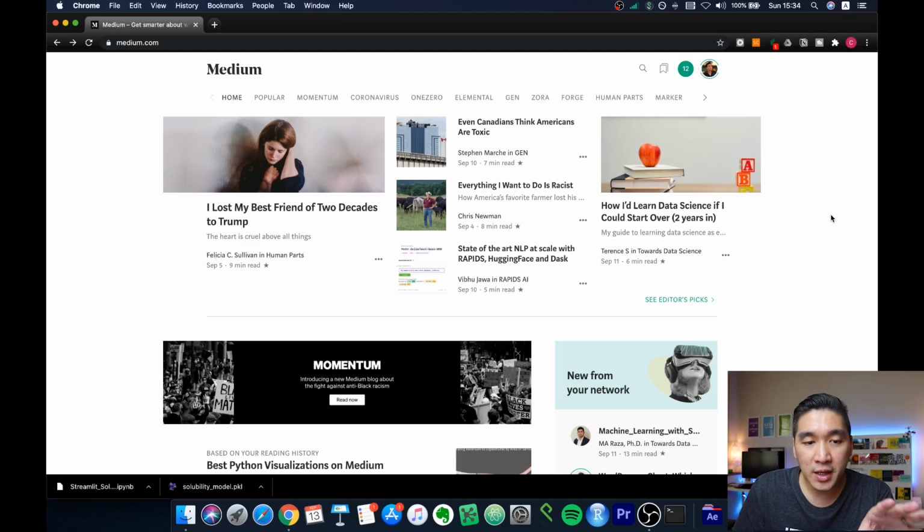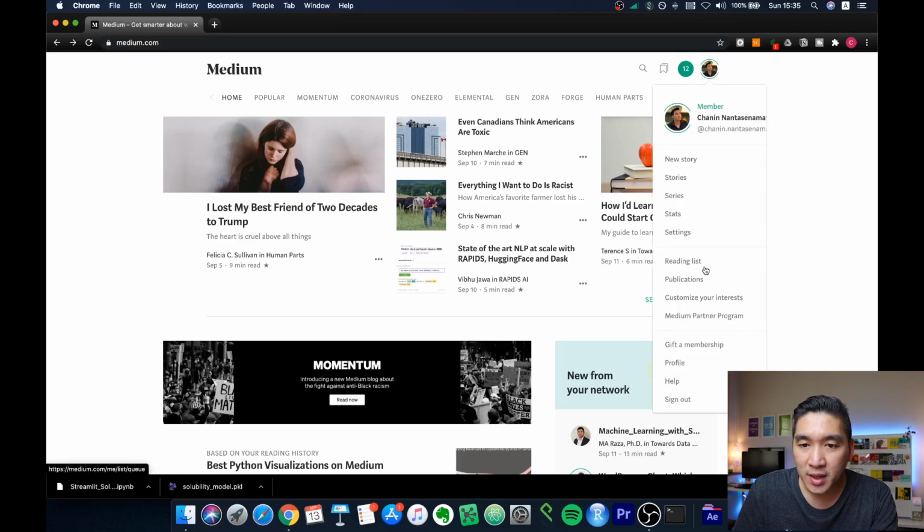And so what you could essentially do here is follow writers that you like, and whenever they publish a new article, you could read those articles. If you notice here around my avatar, you will be seeing a green circle around it. That is indicating that I am a paid user of Medium. And so what is a paid user of Medium? Essentially, you will have to pay a membership of about $5 a month in order to be a member.